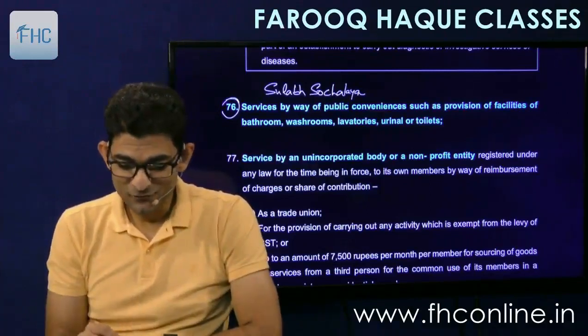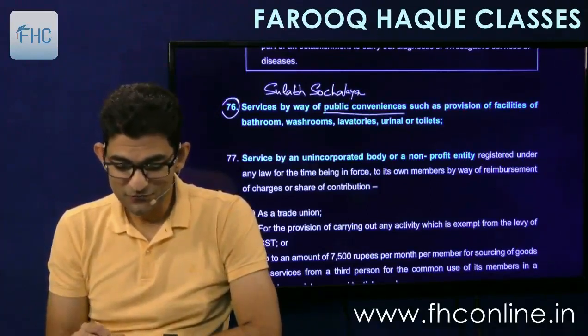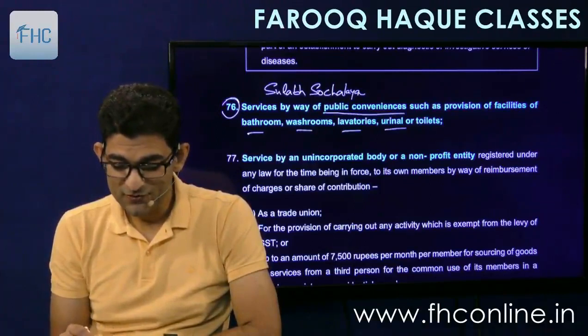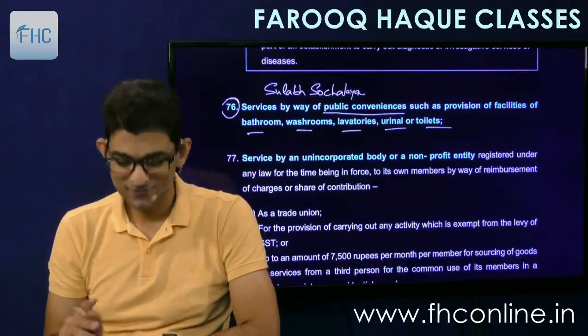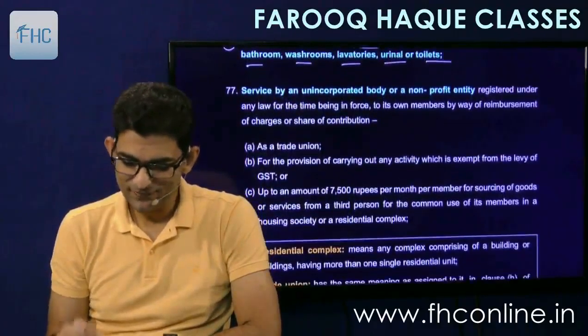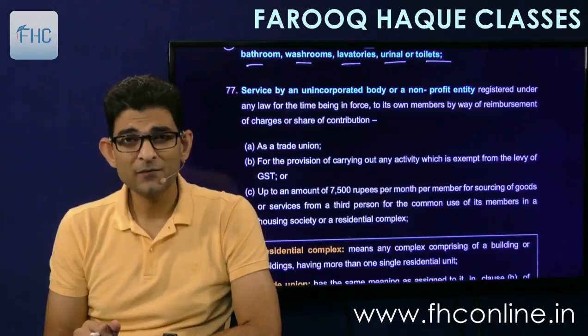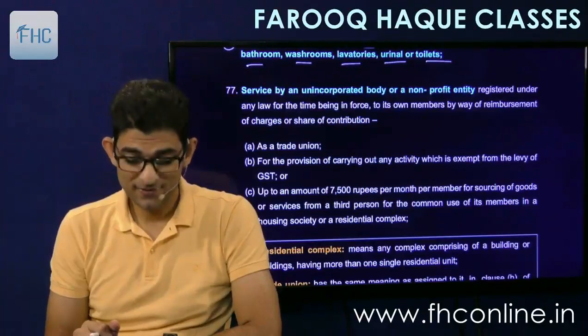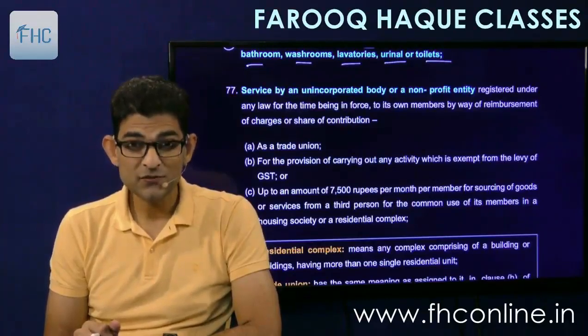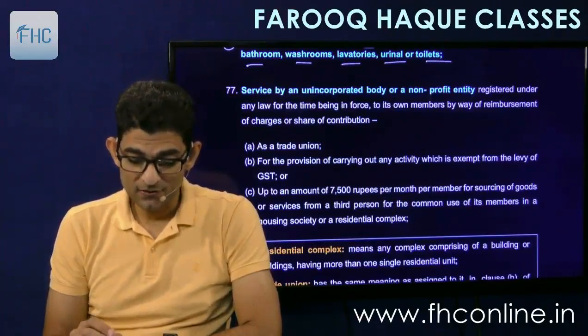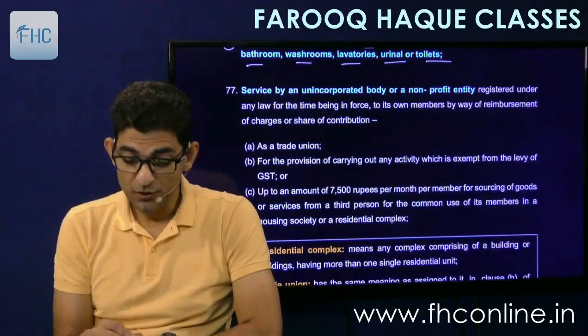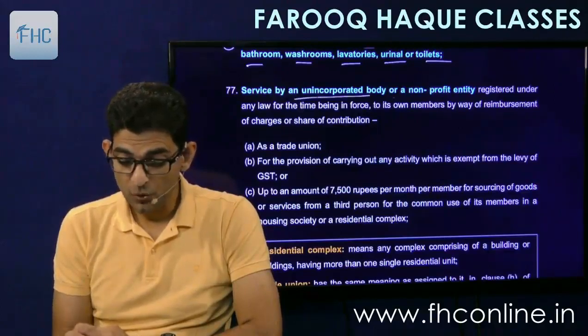So services by way of public conveniences such as provision of facilities of bathroom, washroom, lavatories, urinal and toilets are exempt. So they take that 2 rupee, 1 rupee, 5 rupees, that is exempt from GST. You find them at various places inside the city, in metro stations and in common areas. Then services by an unincorporated body or a non-profit entity.